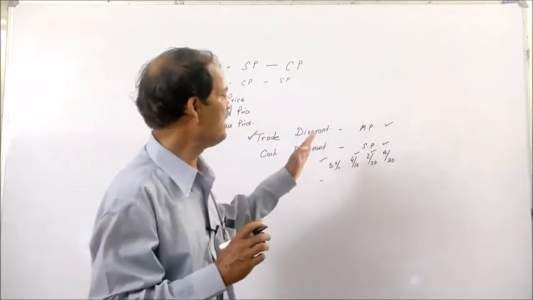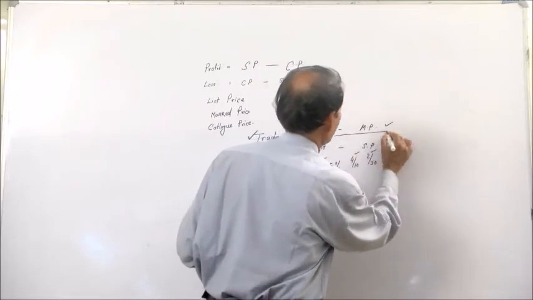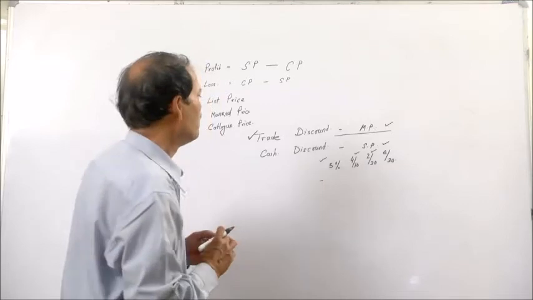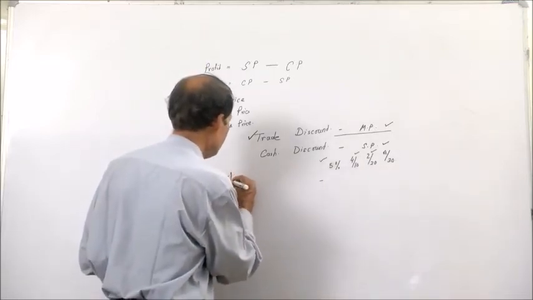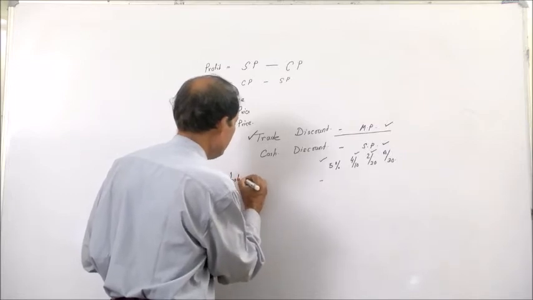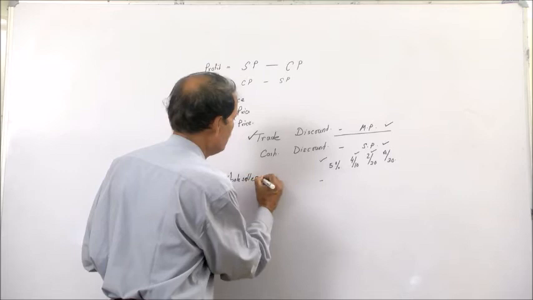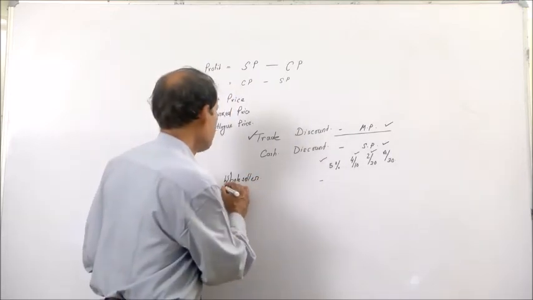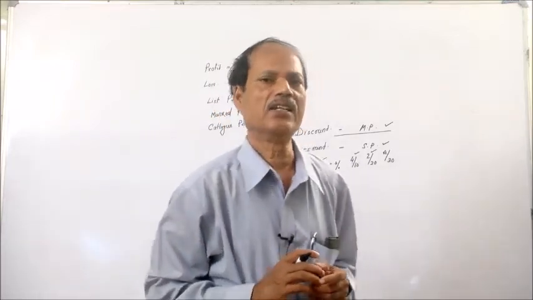But in case of trade discount, no such time reference is made. Simply the wholesaler gives the discount to a retailer, or the manufacturer gives the discount to wholesalers and retailers.